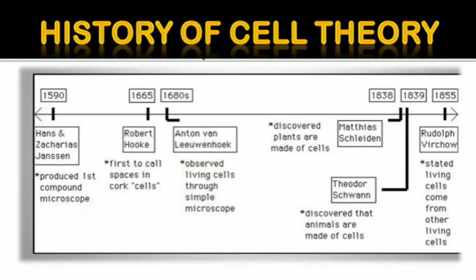And you can see through this timeline, or history of the cell theory, how different scientists discovered cells and some of the postulates of cell theory. That is the brief timeline of cell theory.